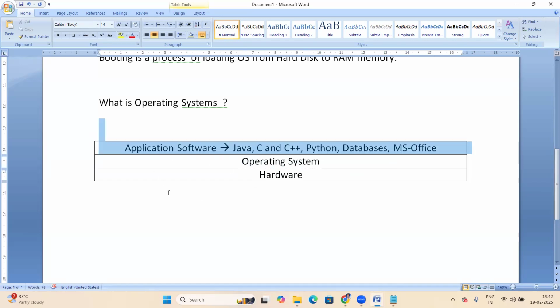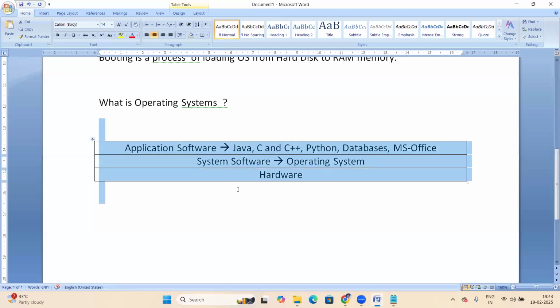In a computer, here is the hardware. On top of hardware, this is the OS. On top of the OS, all the application software works here. See, OS is a system software. So hardware at the bottom, the OS on top of it, and so on.